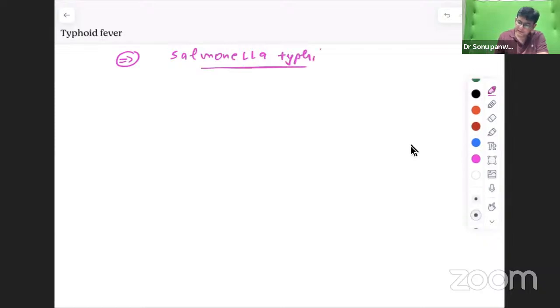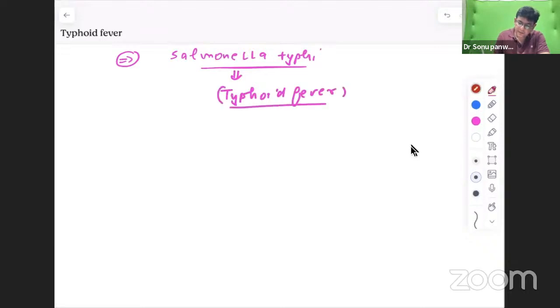Salmonella typhi is the organism which leads to typhoid fever.